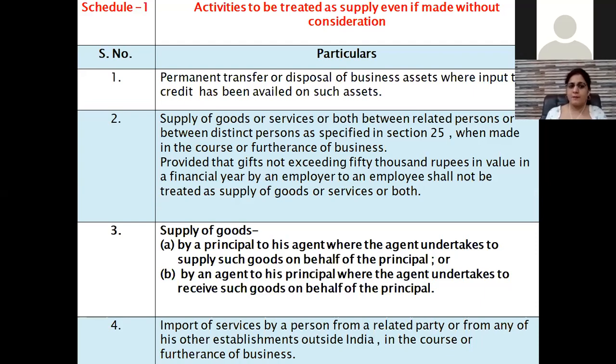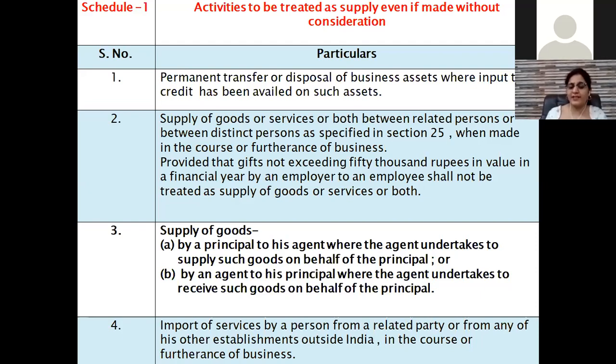Second is supply of goods or services or both between related or between distinct persons. Branch transfer: we all know earlier in the VAT regime, there was no need to pay VAT whenever there was a movement of goods from one branch to another. But you can say the beauty or the blockage of the working capital in the GST is that for every transfer of goods between the branches, we have to pay GST.